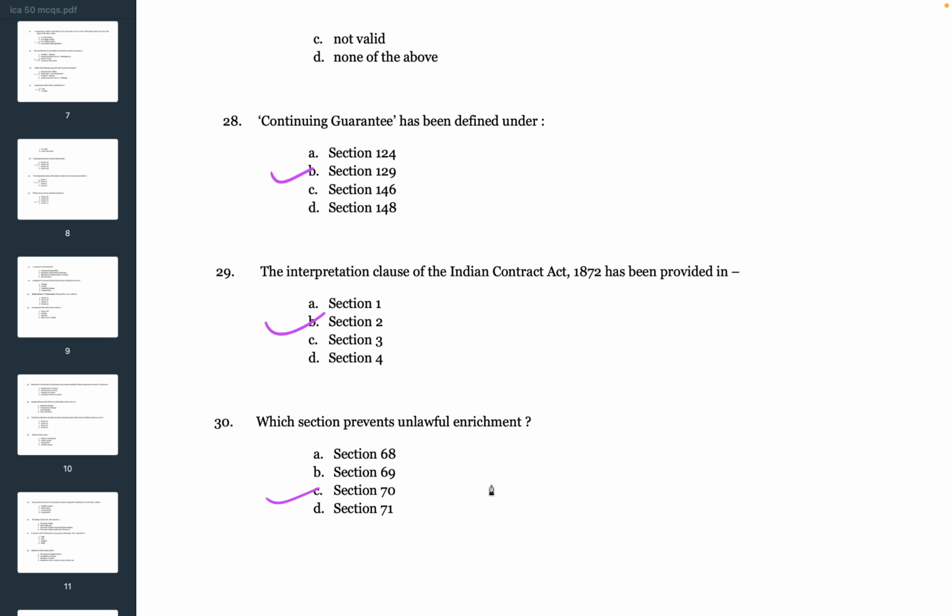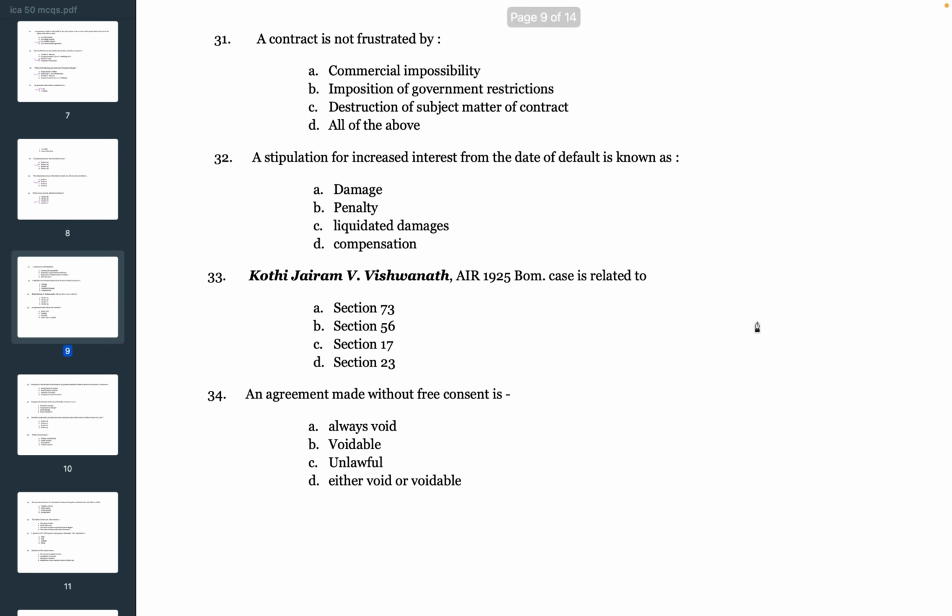Section 70. Next question. A contract is not frustrated by. The options are A. Commercial impossibility, B. Imposition of government restrictions, C. Destruction of subject matter of contract, D. All of the above. So the correct answer is A. Commercial impossibility.